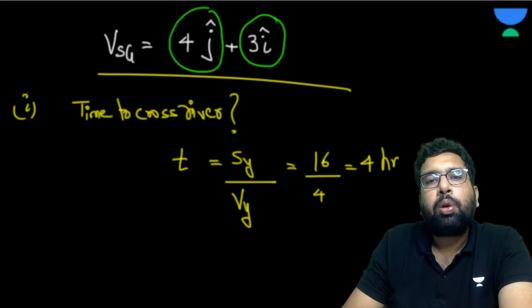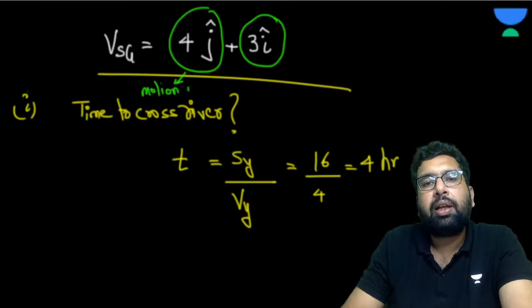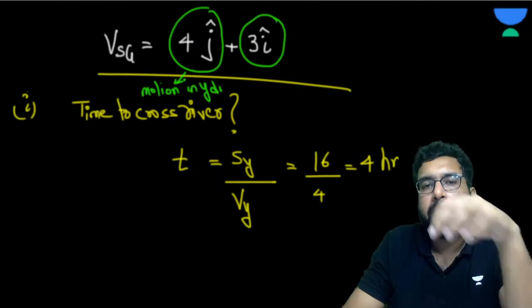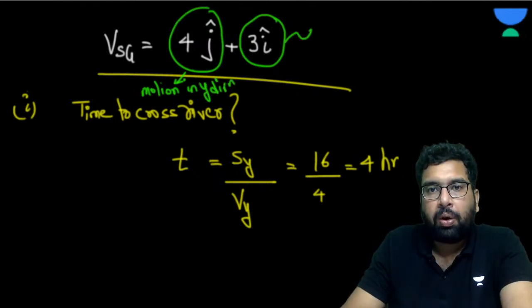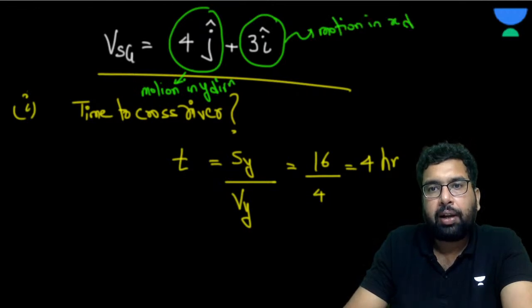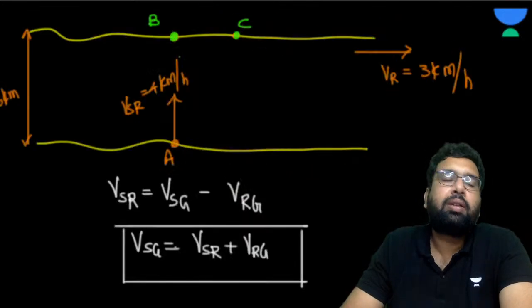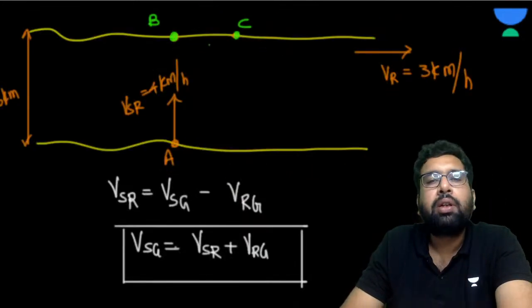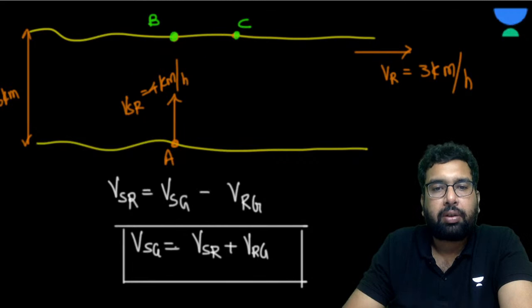So this is responsible for the motion in the y direction, and this is responsible for the motion in the x direction. So what is the drift? Drift is basically the distance he covers in the horizontal direction. In the horizontal direction, how much distance is he going to cover?